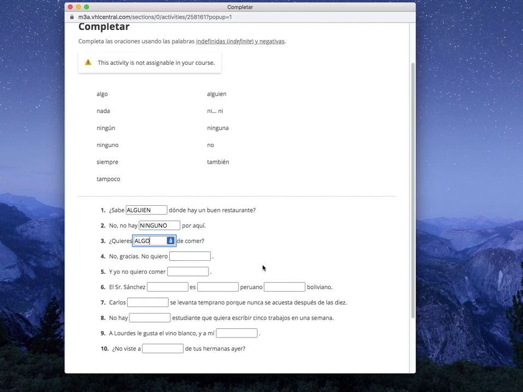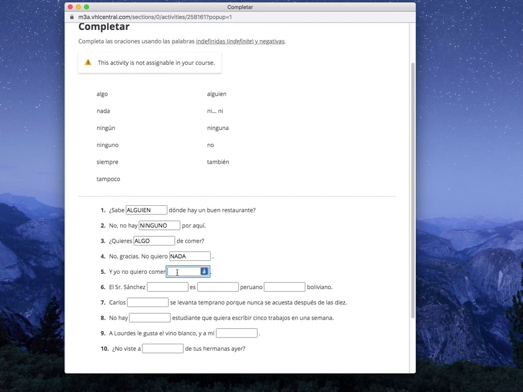Pause. And we're back. So here we have to use nada. It's the only one that works. I don't want anything, right? So that tells us that up here, ninguno was the correct choice. Número 5. Y yo no quiero comer blank.